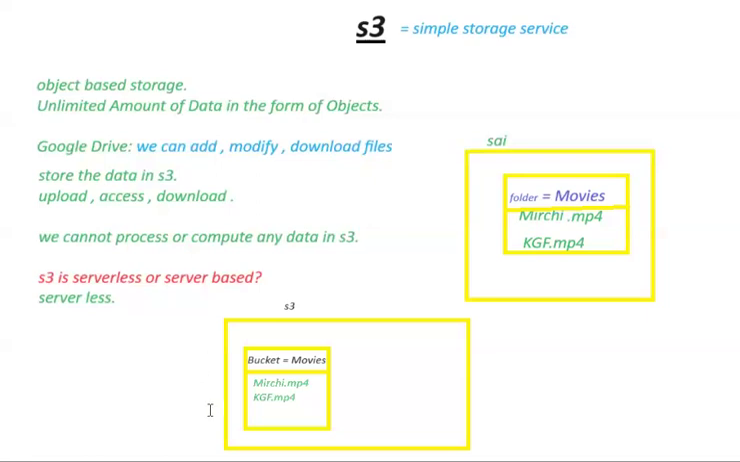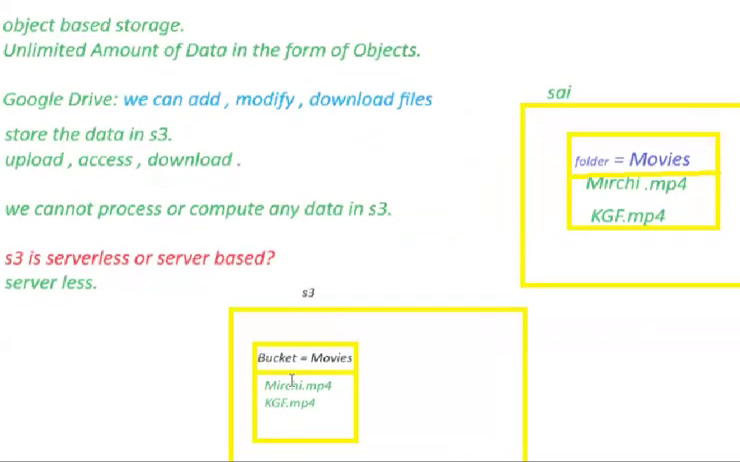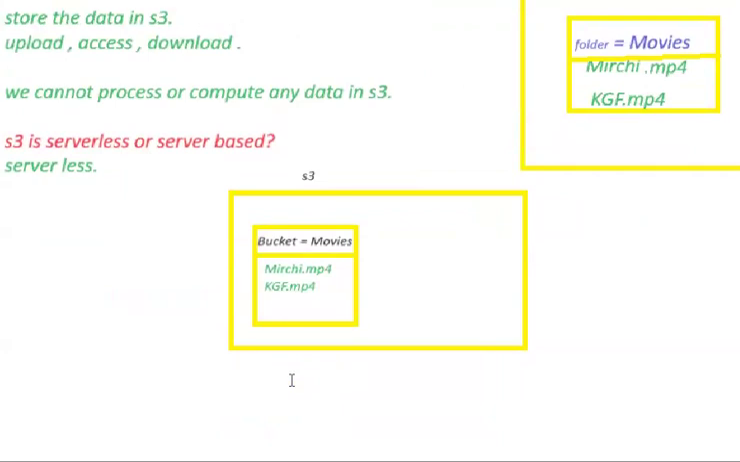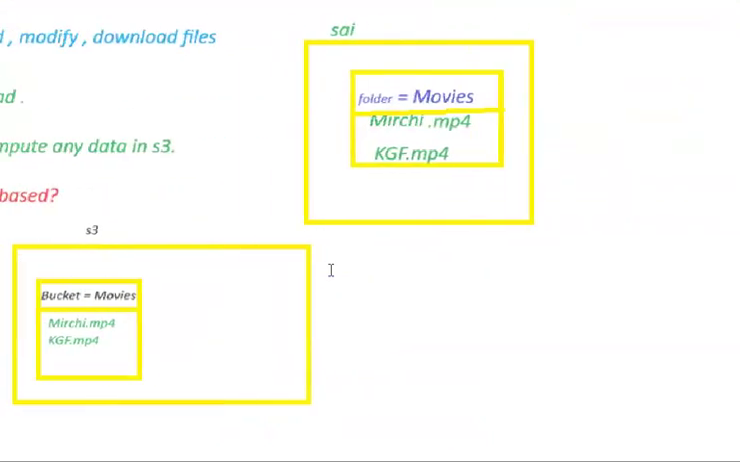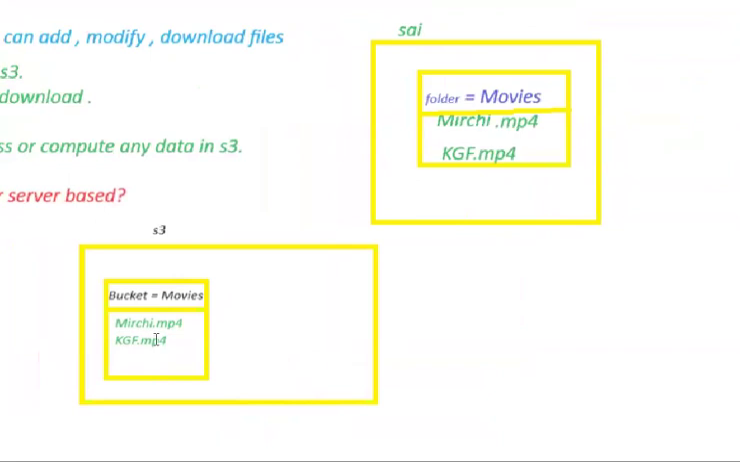I will tell you how to implement this in the lab. You don't need to worry about it. I'll show you a step-by-step explanation of how to upload these files in S3 in AWS. You just need to focus on the concept. For uploading these two files, he just needs to go to the S3 service, create a bucket, and upload his files in that bucket. That's it.